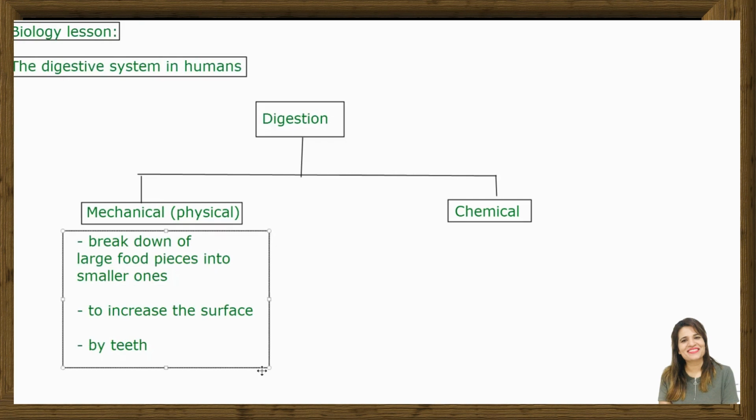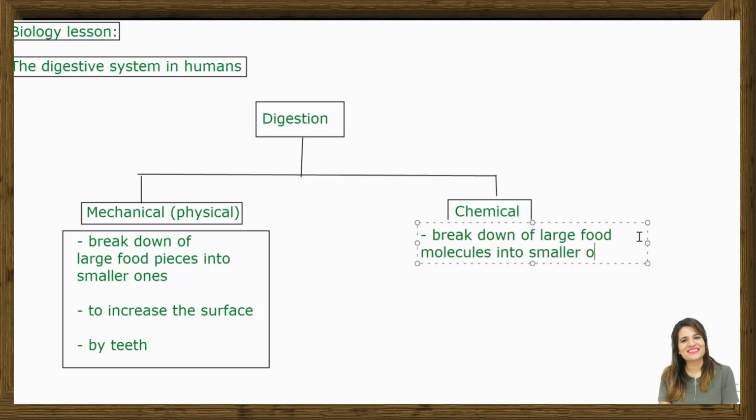Then, when we come to the other side, we will talk about chemical digestion. That is breakdown. Breakdown of what? Breakdown of large food molecules into smaller ones.